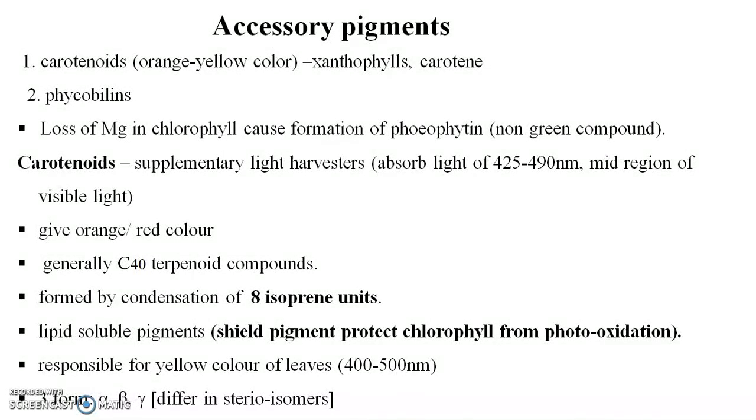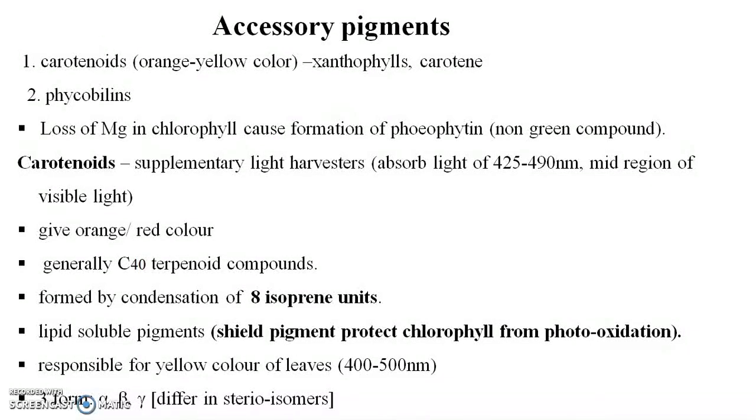The second one is the accessory pigment. I already told you there are two types, the carotenoids and the phycobilins. The first one is the carotenoids, which are orange-yellow in color. Xanthophylls and carotenes are in the carotenoid family. Second is the phycobilins. The loss of magnesium in chlorophyll causes formation of pheophytin, which is a non-green compound.